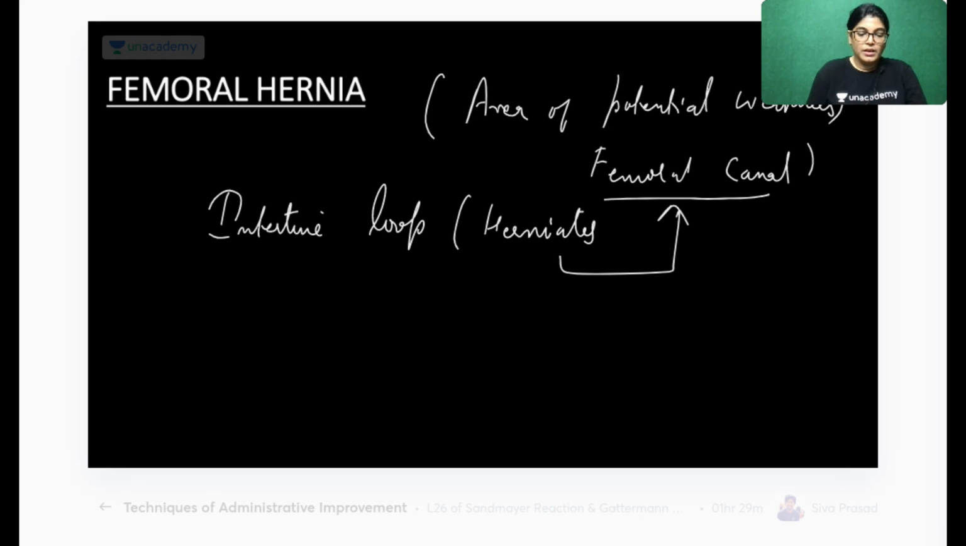Now, one more important point is that it is more common in females because of their lax abdominal wall. They have a wider femoral canal as compared to males. And there is a subsequent course. Course means what is the direction of the hernia. So write down the course of hernia, or you can say write down the direction.